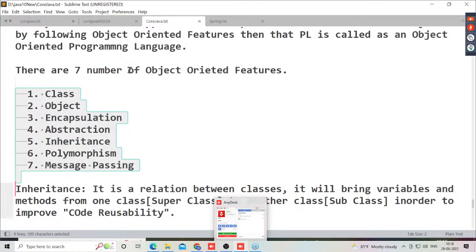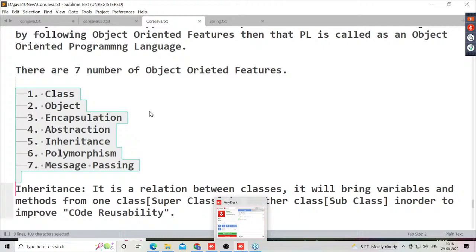Okay, nice. Right, sir. Now, class, object, encapsulation, abstraction, inheritance, polymorphism, and message passing. Nice. Out of these 7 object-oriented features, 4 features are the most powerful object-oriented features. What are these 4 features? Encapsulation, abstraction, inheritance, and polymorphism. These 4 are the most powerful object-oriented features.